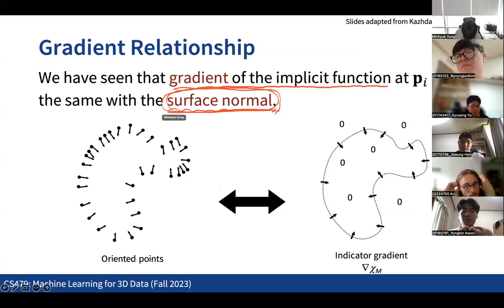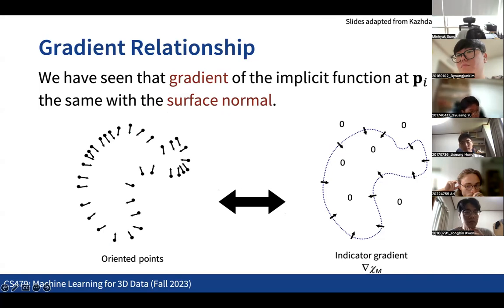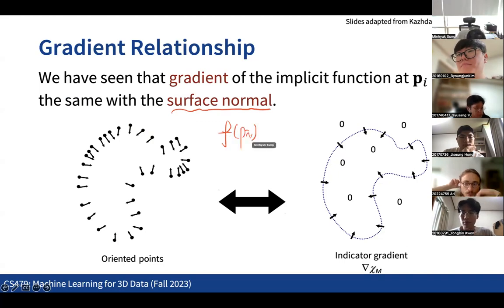So when you have a set of sample points over the space along with surface normal information, we get information not only about the function itself, but also about the gradient. For each of the points over the point cloud, if we take the gradient of the implicit function, this should be the normal direction, right?